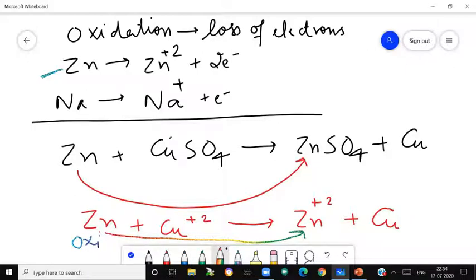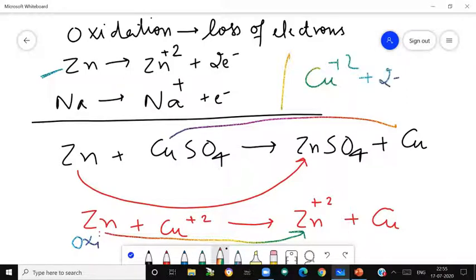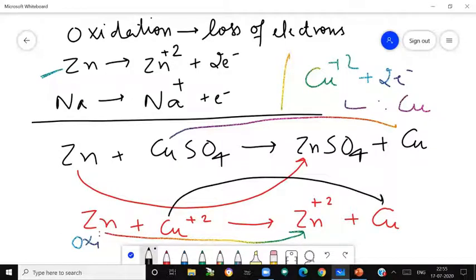Copper ions are changing to copper. How? They are gaining electrons and changing to copper. So in this, reduction is taking place. So it's an example in which both oxidation and reduction take place simultaneously. So this is an example of redox. Such types of reactions are called redox reactions.